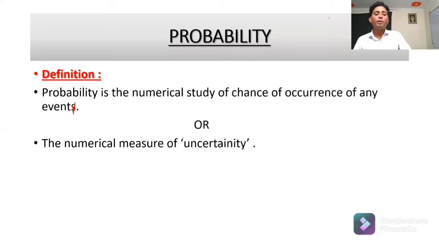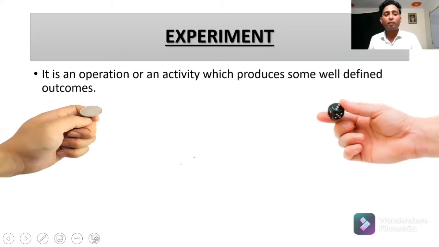Before we study the basic concept of this chapter, we have to be familiar with some terminology or basic terms related to this chapter. So let's see what they are. Experiment. It is an operation or activity which produces well-defined outcomes. Here the phrase well-defined is very important to explore. So what is the meaning of well-defined?